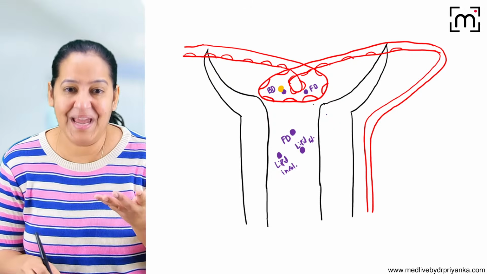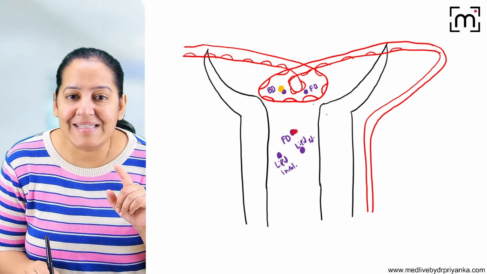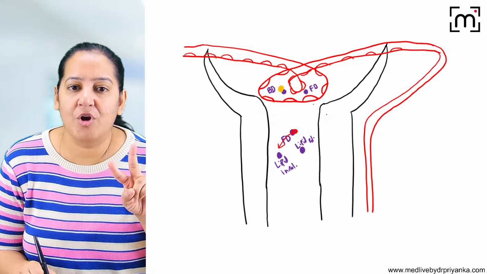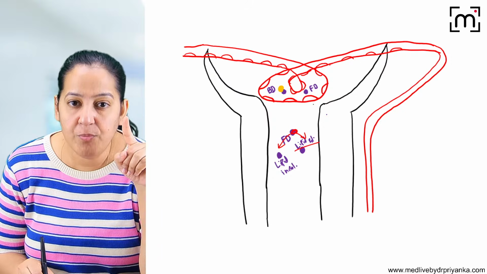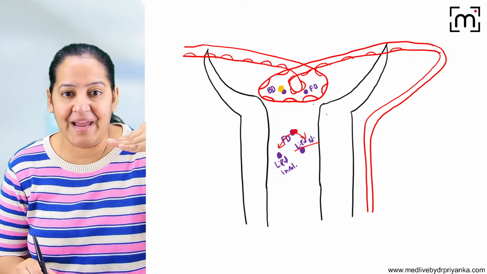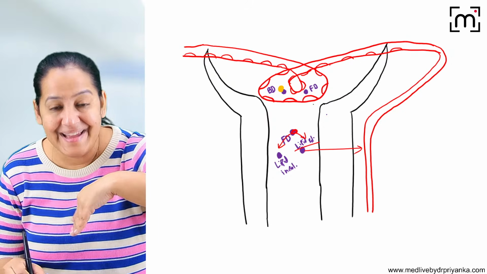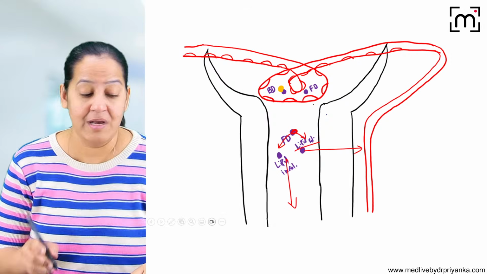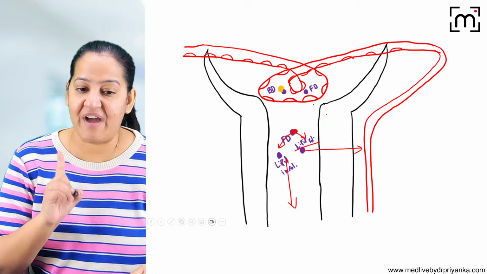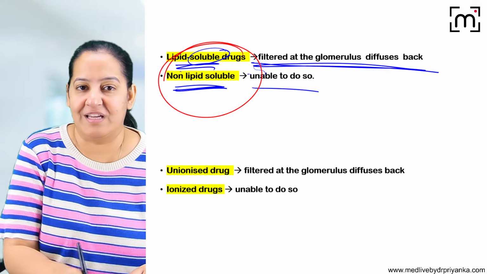Please understand it. So this is the free drug you can see. It can be lipid soluble or lipid insoluble. Two options are in front of you. If it is lipid soluble, it can cross the cell membrane and will go back into the blood quickly. If it is lipid insoluble, it cannot go back, so the only option is that it will be excreted in the urine. So the first factor is lipid solubility. You understood.